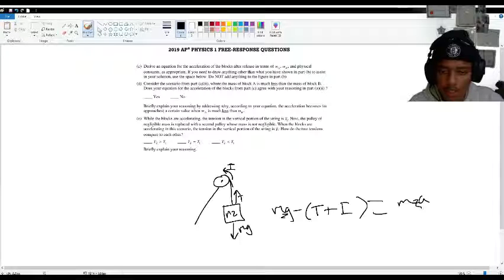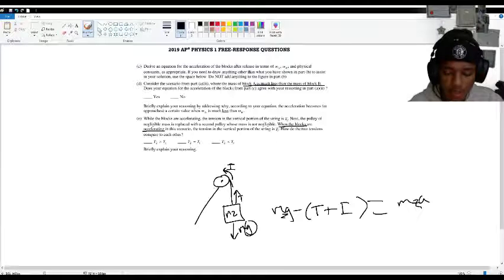So it doesn't tell us if we are saying this in the scenario of when block A is much less or when block A is much more than block B. But since here they signify that when the blocks are accelerating, I'm going to just assume that we're talking about when block A is much less than block B to make it much easier, so that the acceleration will be the same and that the tensions won't be the same as well. I forgot to say that. The tensions will not be the same for mass 1 and mass 2.